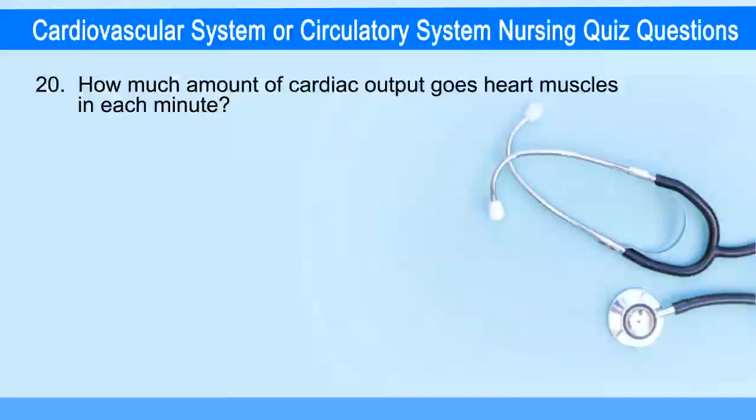Next question. How much amount of cardiac output goes heart muscles in each minute? Option A, 5%. Option B, 10%. Option C, 25%. Option D, 20%.